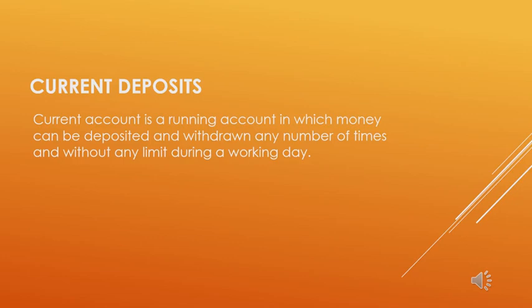You will be familiar with OD, right? OD facilities means providing a provision to depositors to take an amount beyond the limit they maintain in their account. So overdraft facilities are given in case of current accounts. Finally, loans and advances granted to current account holders are not paid in cash but are credited directly to their current accounts. So these are the features of current deposits.